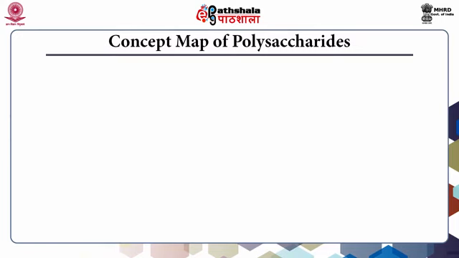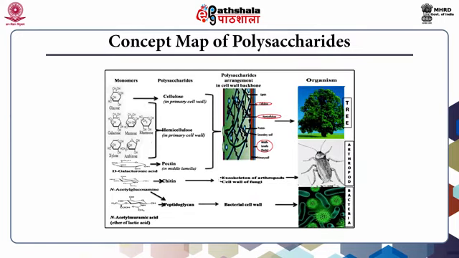The concept map of polysaccharides. In this slide, we have a look at how monomers combine to form different kinds of polysaccharides such as cellulose, hemicellulose, pectin, chitin, peptidoglycan, etc., and how these polysaccharides form ingredients of different components in life such as tree, arthropods or even bacteria.